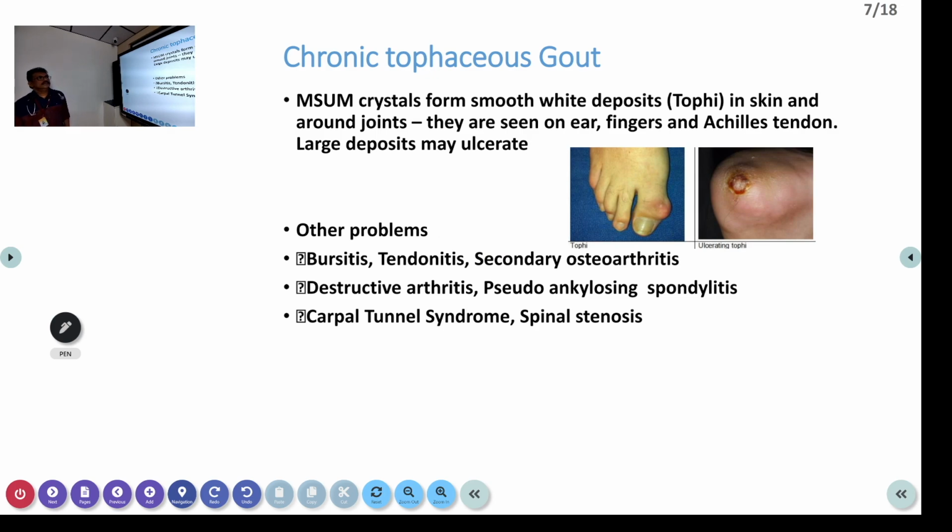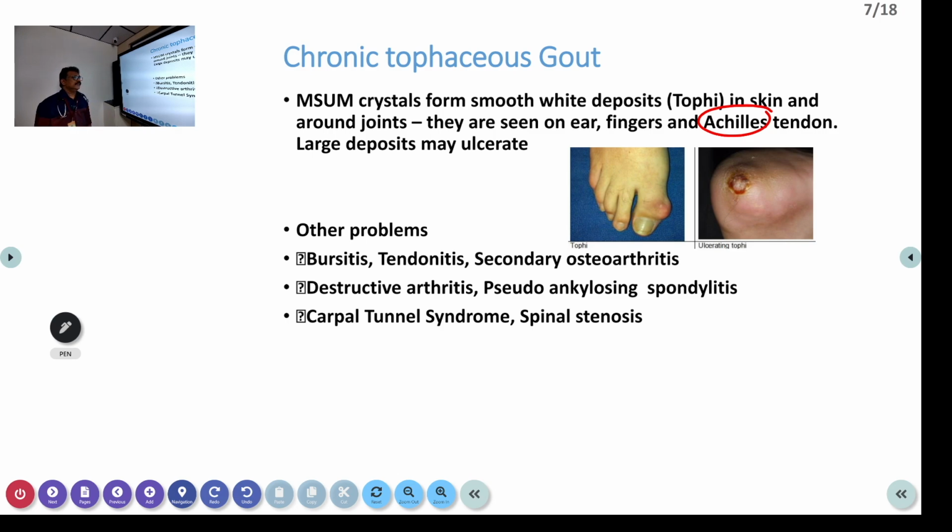Monosodium urate crystals form smooth white deposits that are called tophi, in skin and around joints. They are seen on the ear, fingers, Achilles tendon, and large deposits of urate. So the Achilles tendon is very important, because many patients come with severe Achilles tendinitis. They can have severe ankle joint pain and difficulty in walking.